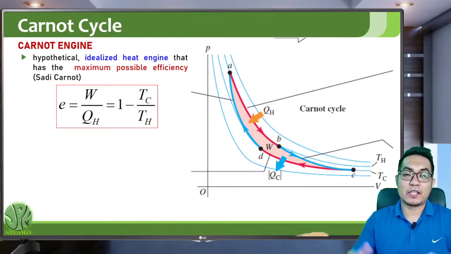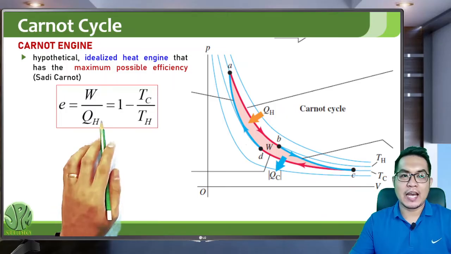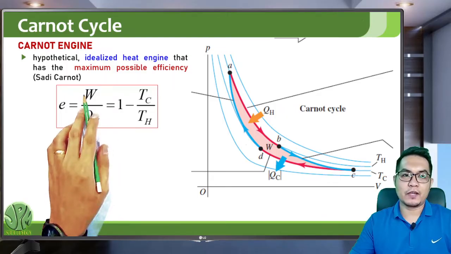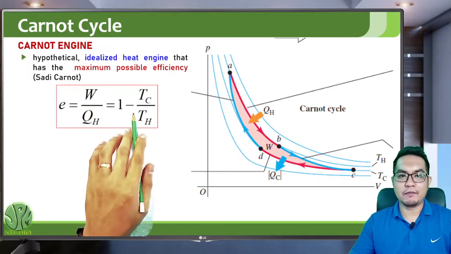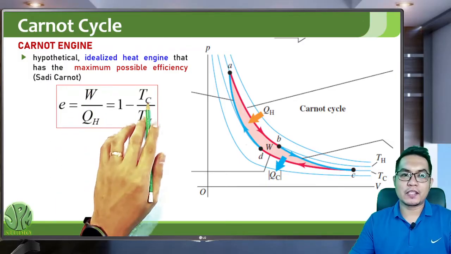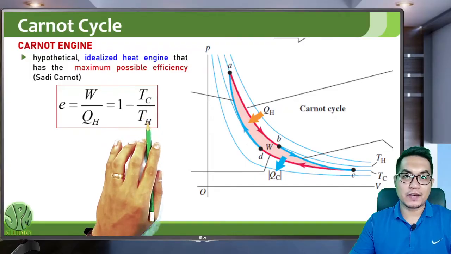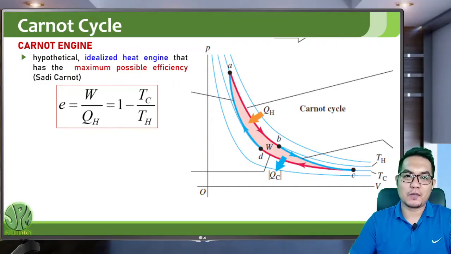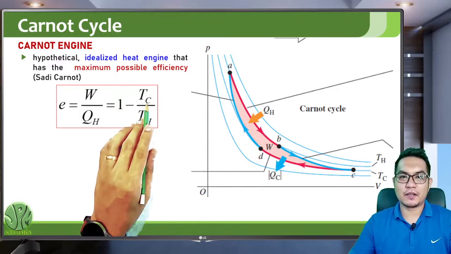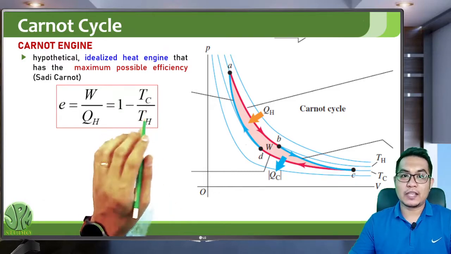It's the Carnot engine, which has the maximum possible efficiency, and its efficiency is work output over heat input, or it's 1 minus the temperature of the cold region over the temperature of the hot region. So it only depends on the temperature of your hot and cold regions. It doesn't actually depend on how much heat or how much work you do. So only on the temperatures of the cold and hot regions.